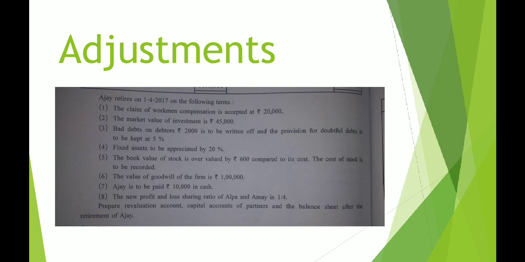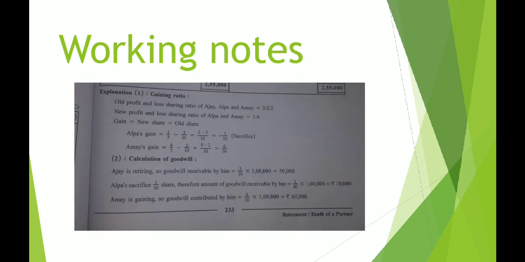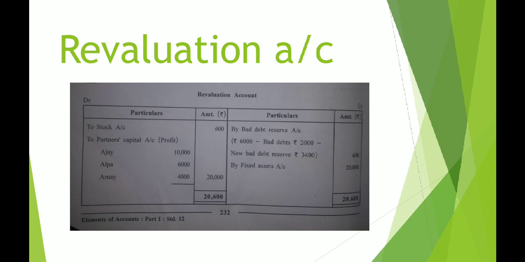And whenever the amount of bad debt reserve reduces, it is to be credited in the revaluation account. You can see here, in the revaluation account credit side, by bad debt reserve account, 600, the excess amount. They say you are supposed to keep only 5% of bad debt reserve now, and you have 600 more. So you have credited it in the revaluation account.